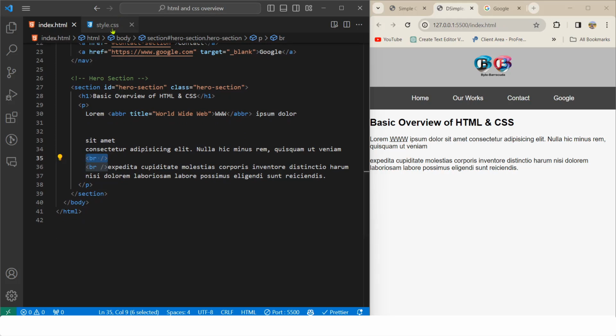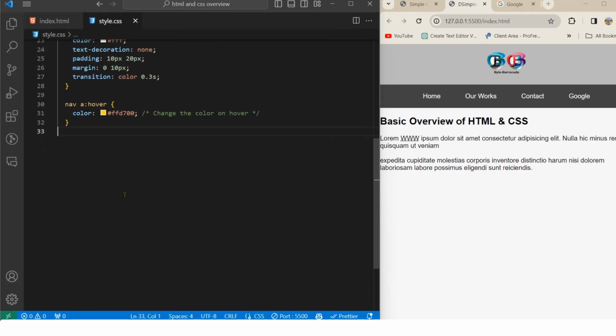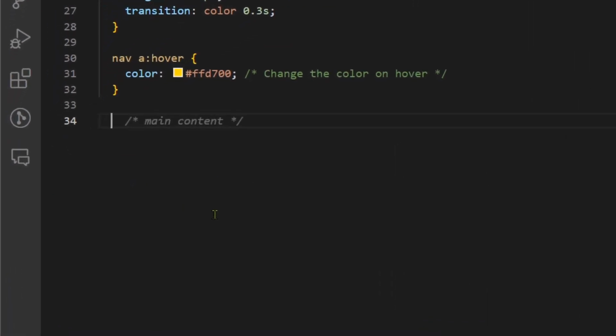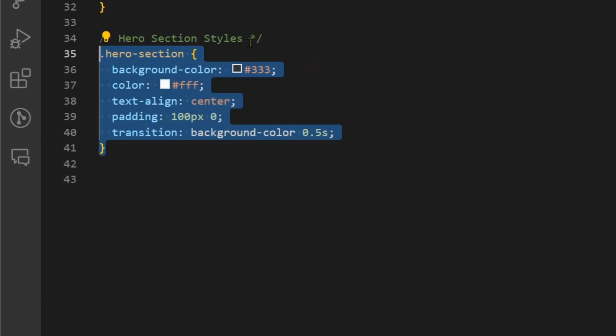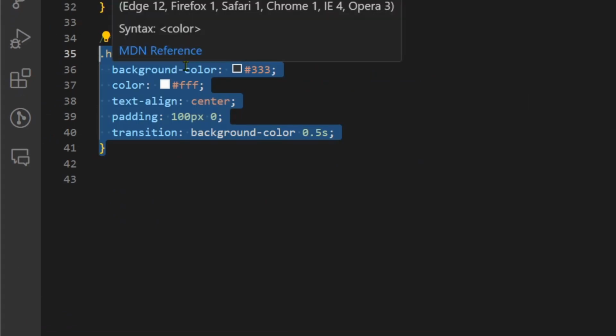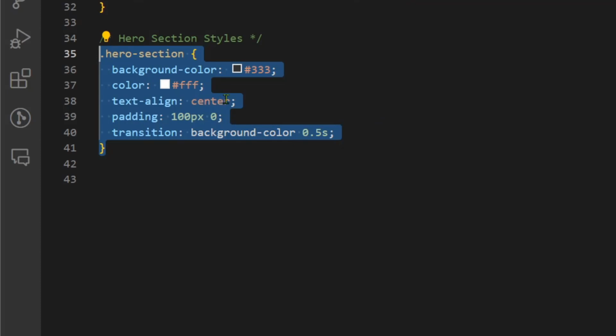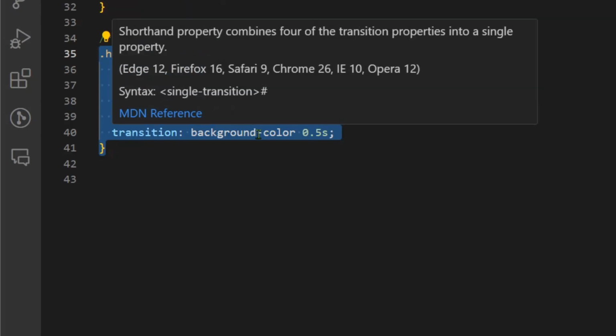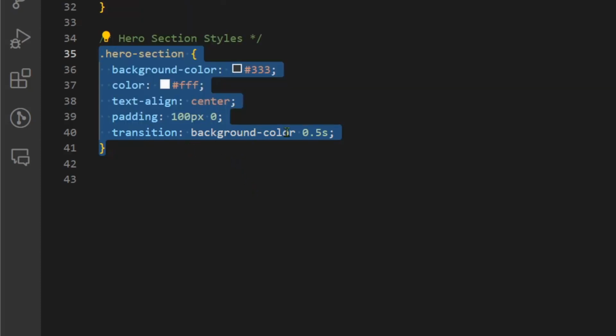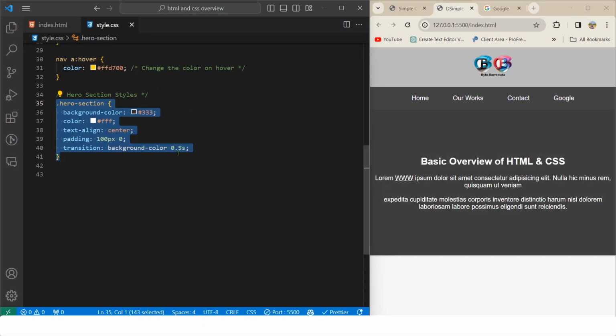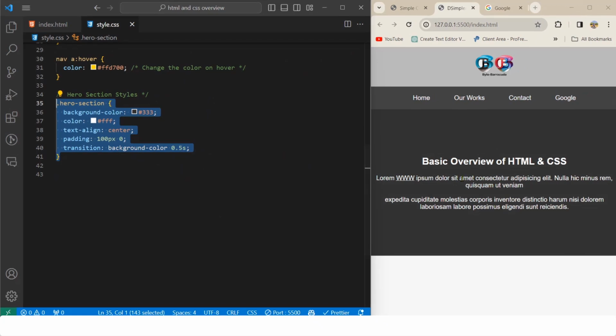Now for the CSS for this hero section, below this nav section we created dot hero section, the class we have, and gave a background color of light black, font color of white. For the font color, this is only color, text align center, padding top and bottom 100 pixel, left and right 0, transition background color 0.5 seconds.